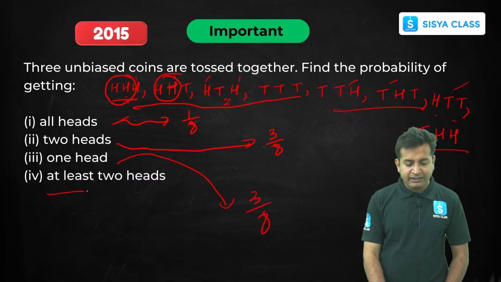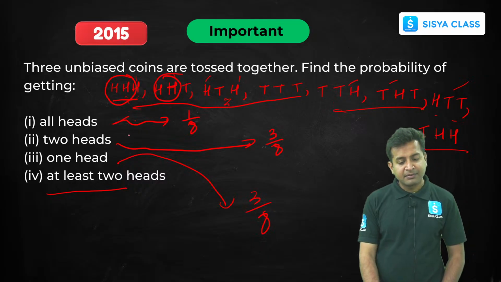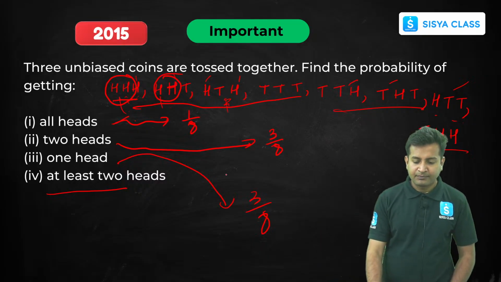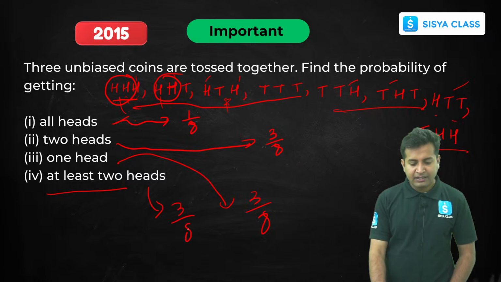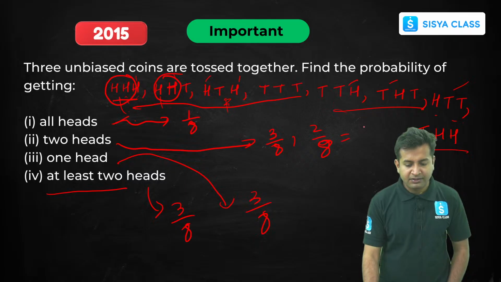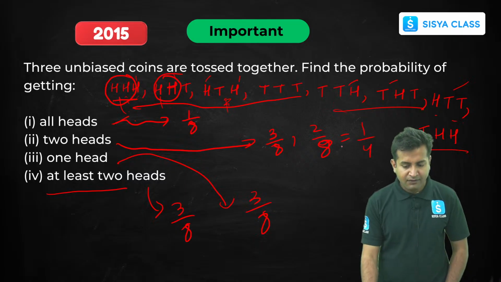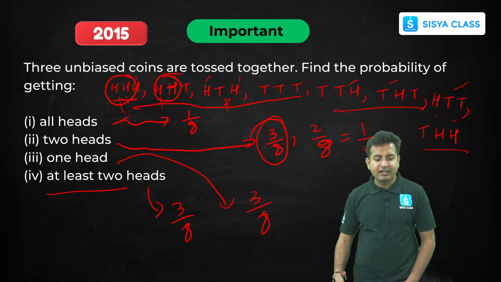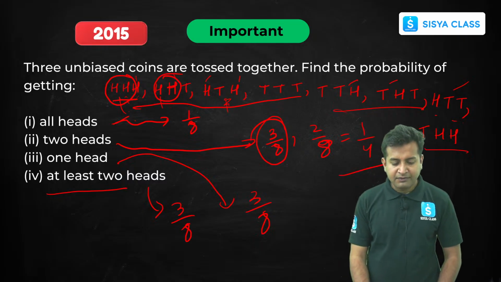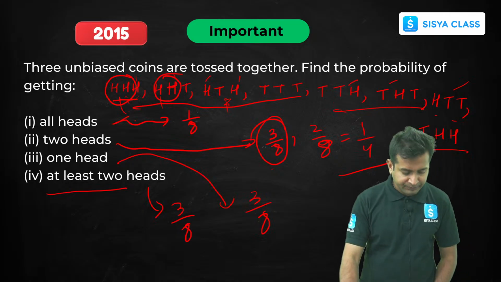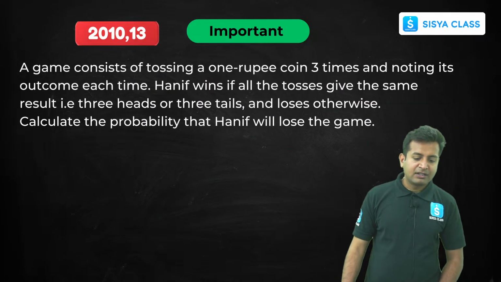Now, at least two heads. At least two heads means minimum two heads. It can have more than that. So 1, 2, 3. So it will be 3 by 8. Now here the answer could be 2 by 8 also, which is 1 by 4. Right? Clear? Understood? Got it? If exactly two heads they are asking, then it will be 1 by 4. If they are asking at least two heads, so it will be 3 by 8. Clear? Okay then.